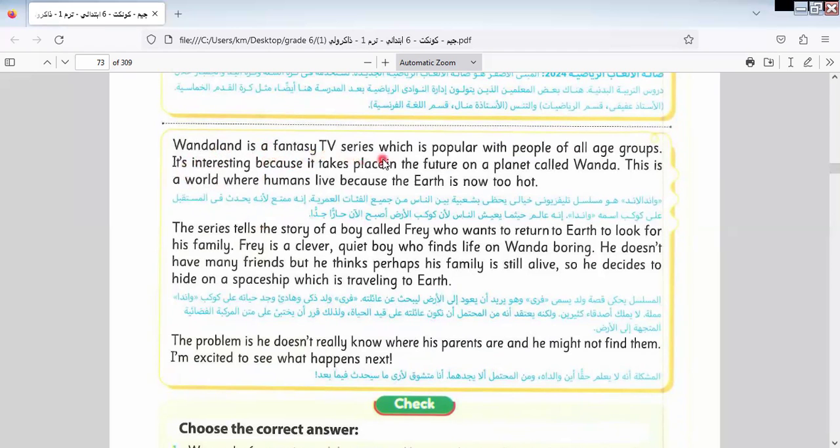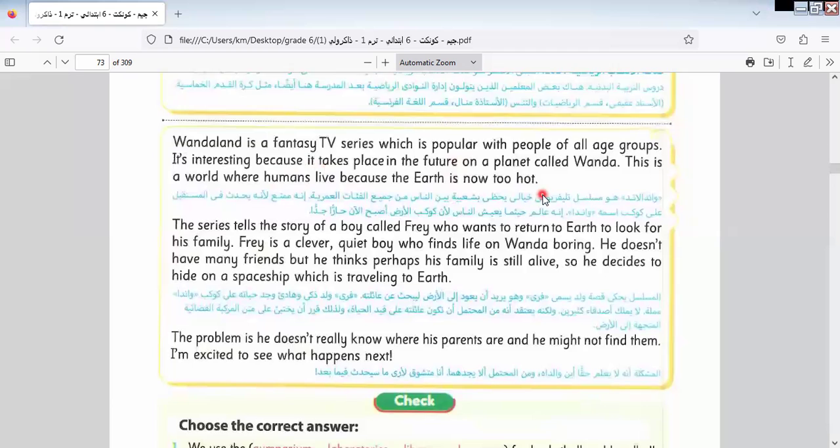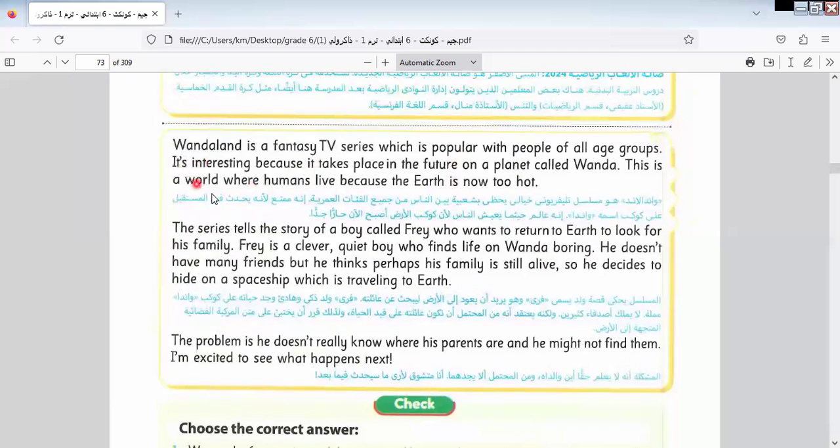Wonderland is a fantastic TV series which is popular with people of all age groups. It's interesting because it takes place in the future on a planet called Wenda. This is a world where humans live because the earth is now too hot. The imagination, we're saying that is the new planet that people live in future, because now Earth is not available for the people to live in because it's too hot.